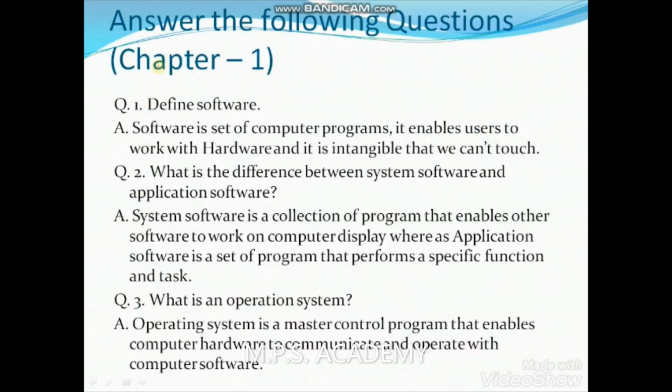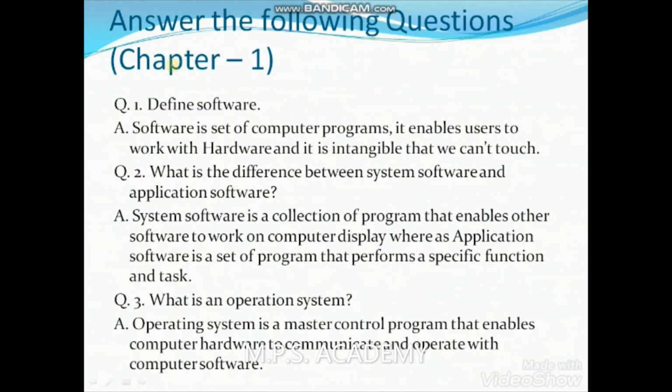The first question is, define software. Software is a set of computer programs. It enables the user to work with the hardware, and it is intangible, that can't be touched. Intangible means that you can see it but you can't touch it. Like your mobile phone, you can touch your mobile phone, but you can't touch the software contained in your mobile phone behind the screen.